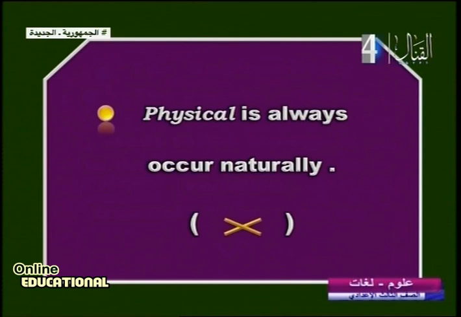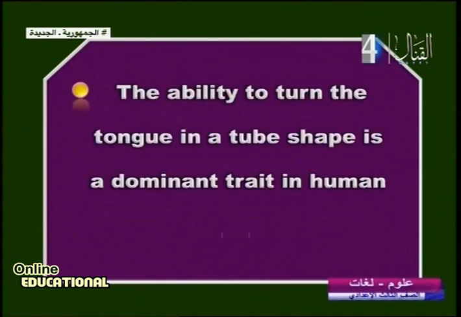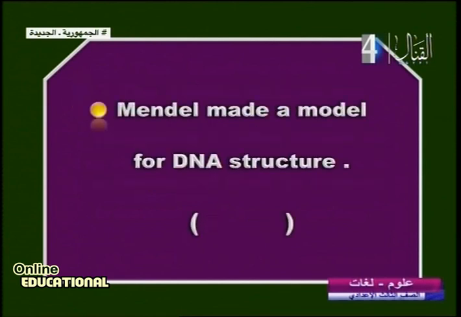The ability to turn the tongue in a tube shape is a dominant trait. This is dominant. Yes, we say it's right. Why? Because it appears in a high percentage in the different generations. Another question: Mendel made a model for DNA structure. Mendel put a model of DNA? No! Watson and Crick, you remember that? This is wrong.